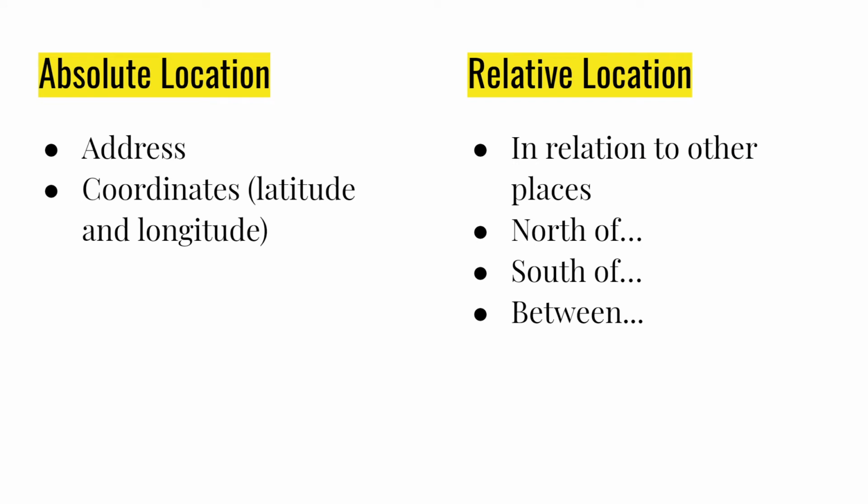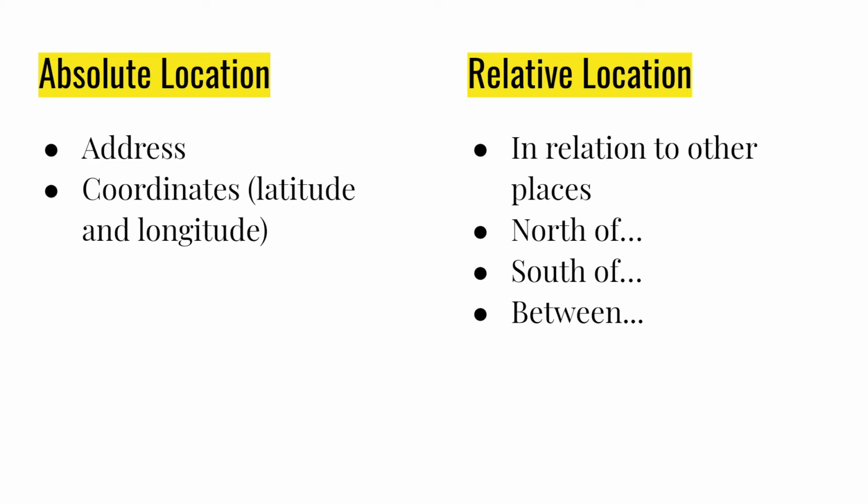There are 2 different ways to describe locations. One way is very specific. This is called the absolute location. You can describe the absolute location with a street address or GPS coordinates. The other way to describe locations is relative location.